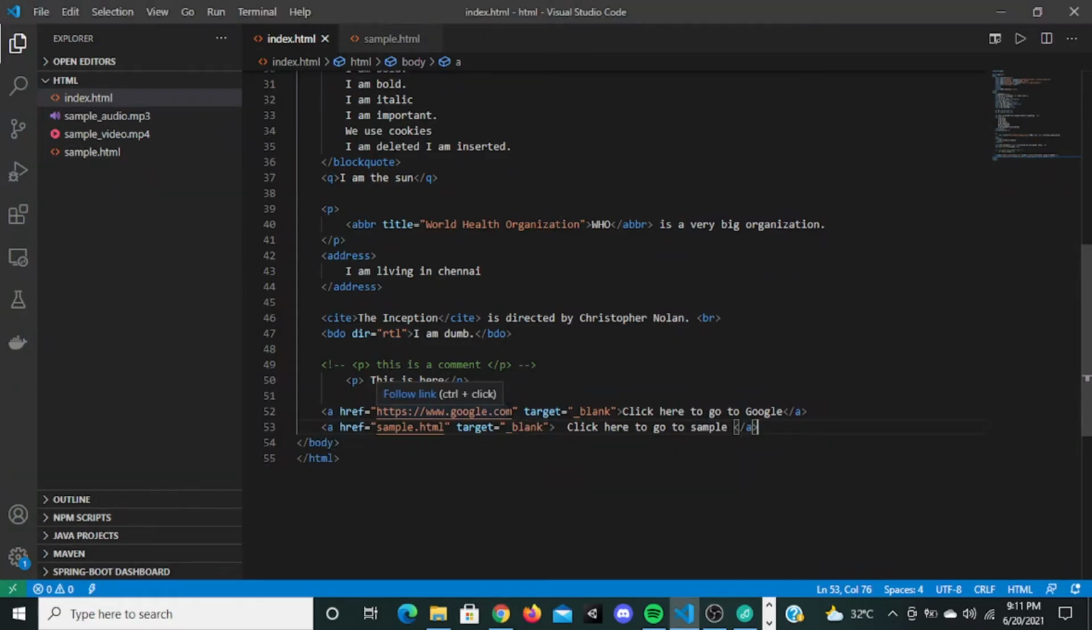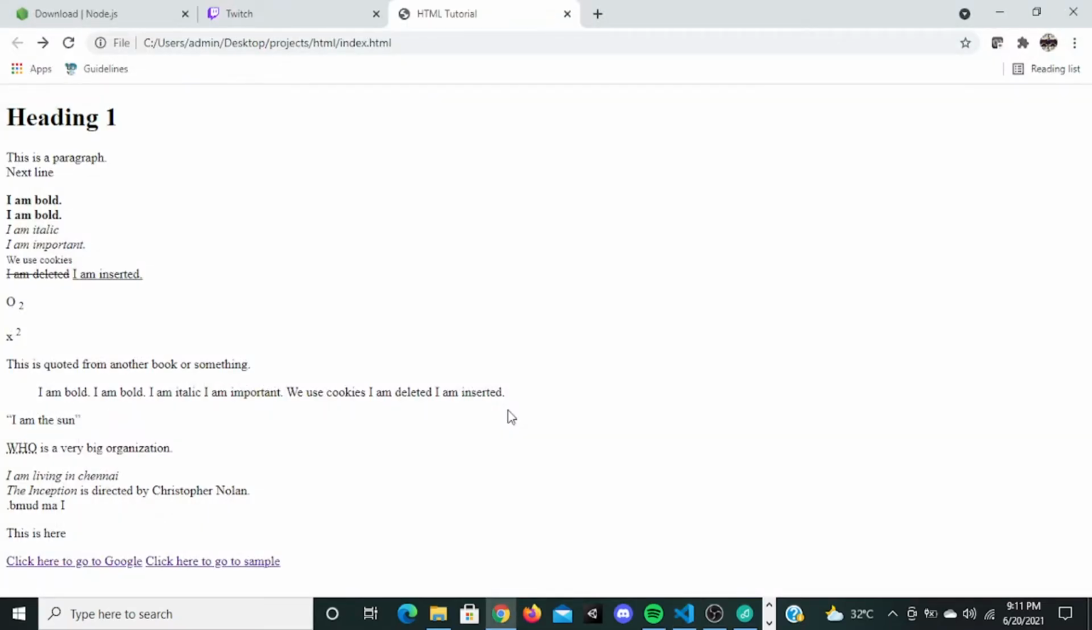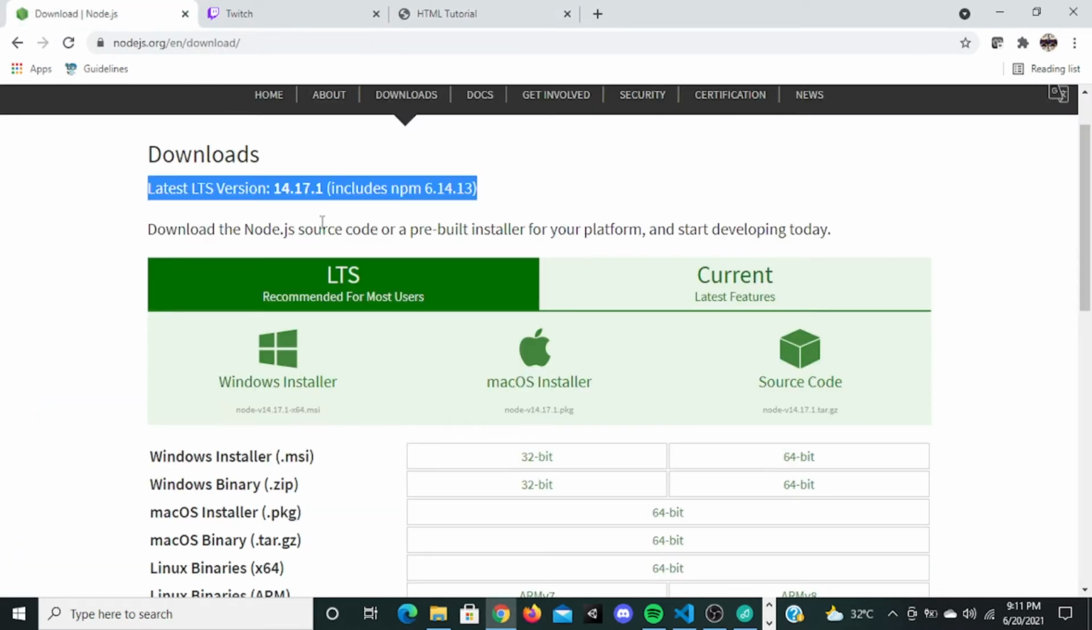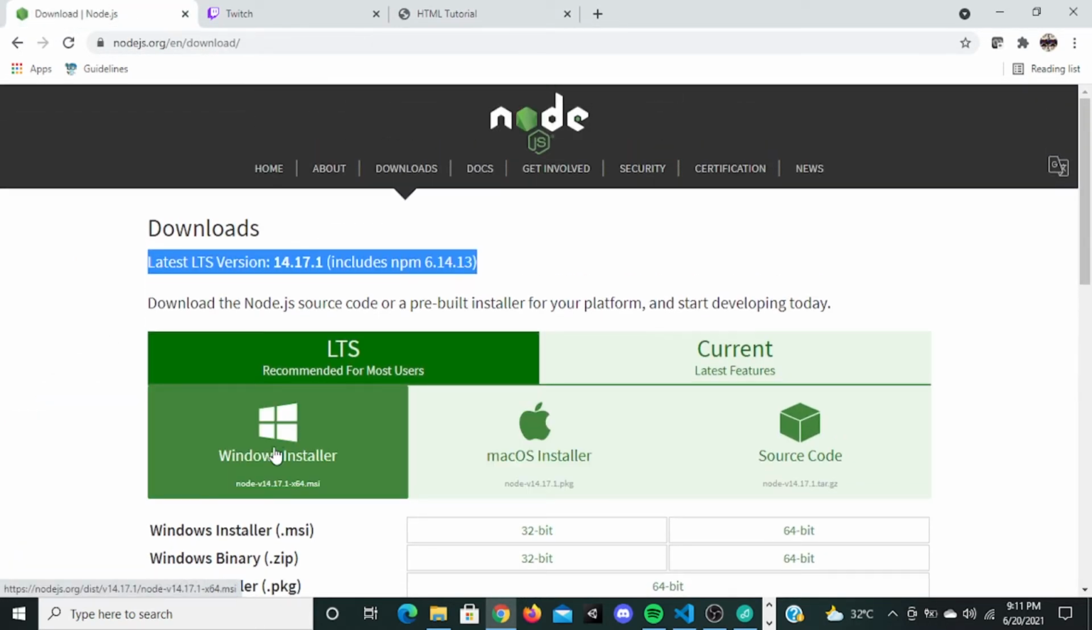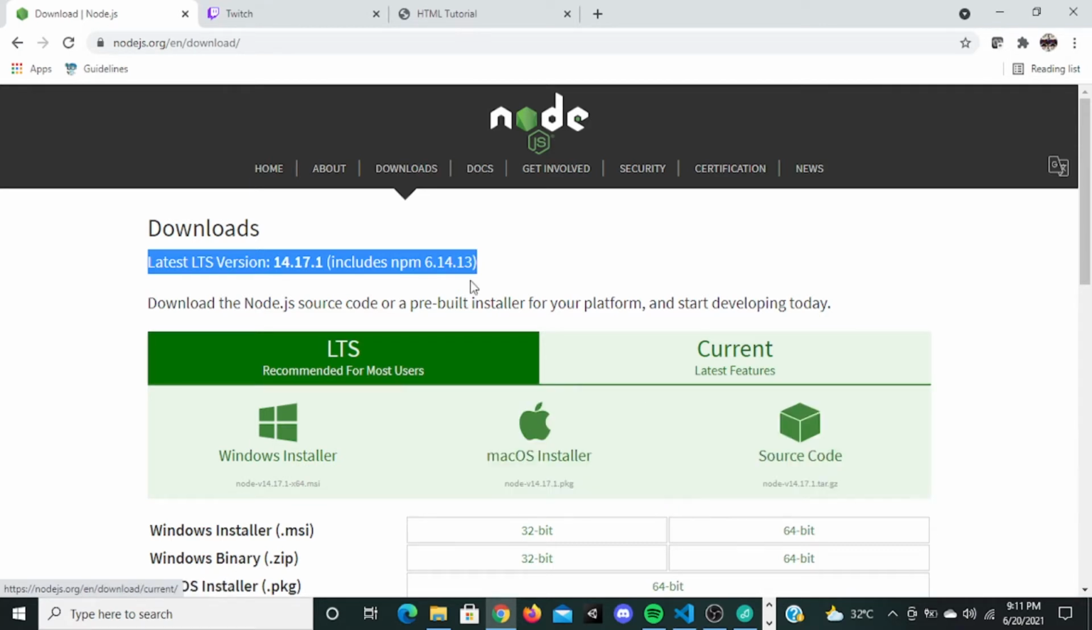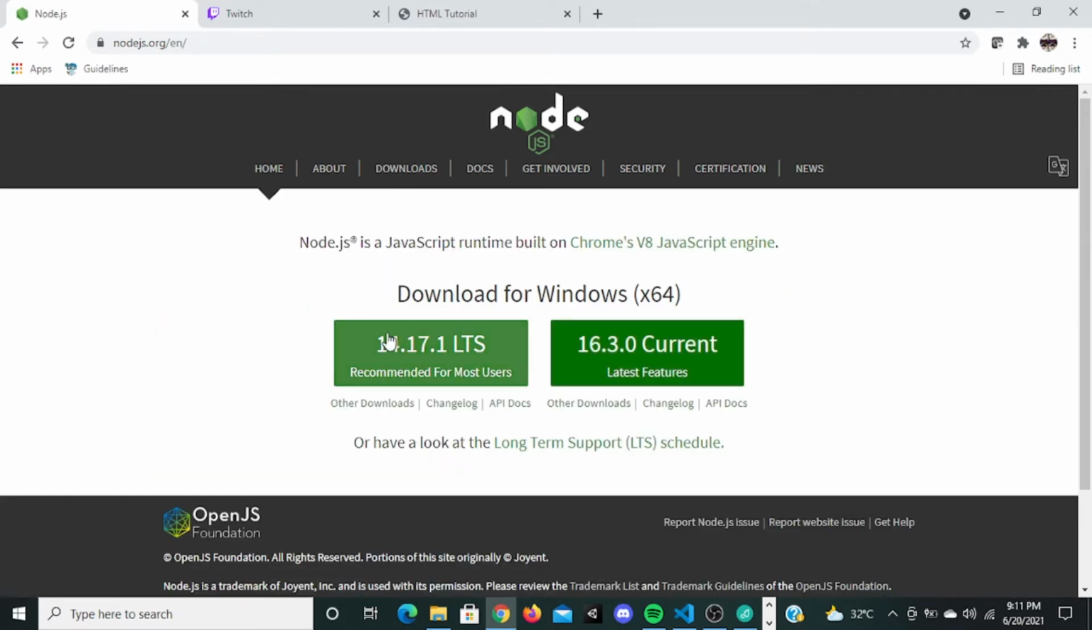So the next one is, just imagine a website without images. It's going to be very awful. See this website, it is not even beautiful. But if you go here, these are all images, right? This Windows installer, Mac OS, source code, these are all images. When we go to home, this is the image, this is the image. So we should know how to insert an image inside our HTML file.